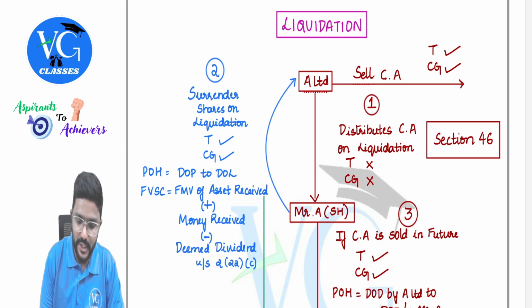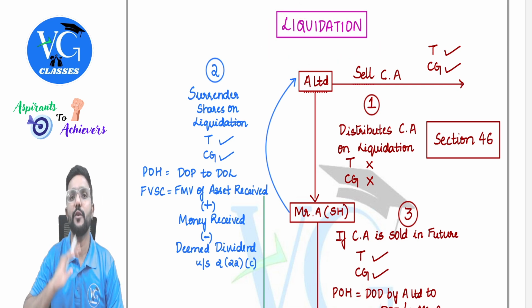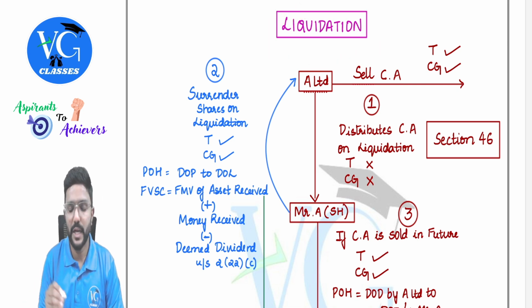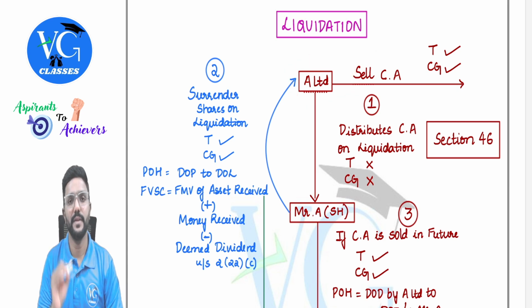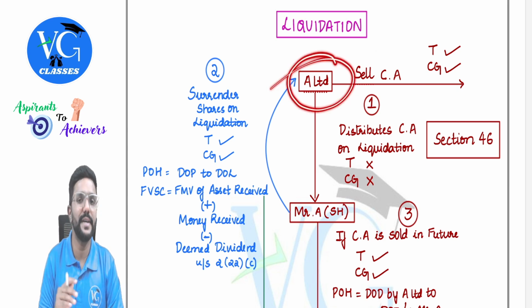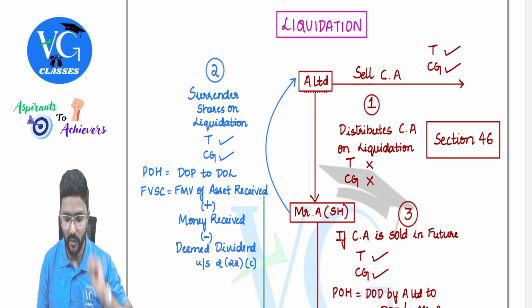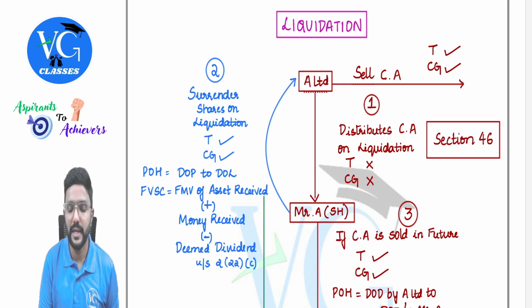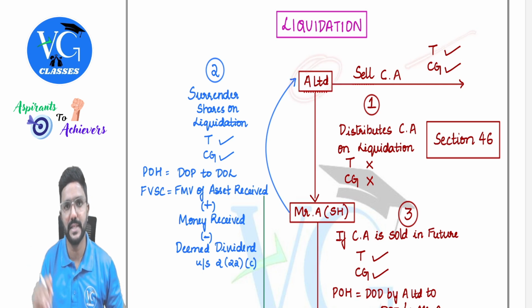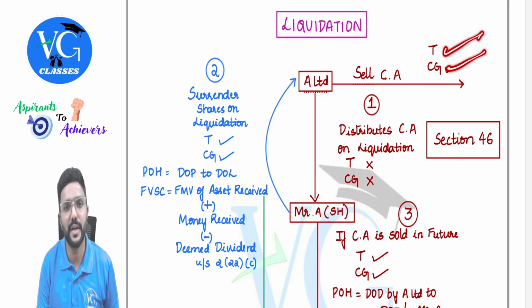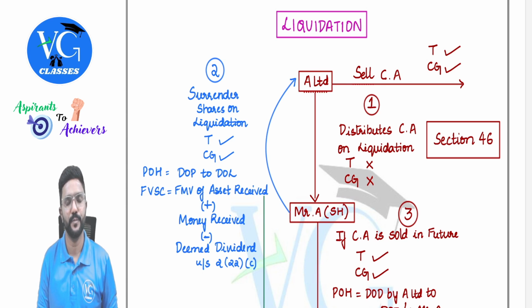First one, whenever there is a liquidation of a company, a liquidator will be appointed by the company. Assume there is A Limited which is going into liquidation, and Mr. A is a shareholder of A Limited. Now, if the liquidator of A Limited sells all the capital assets, is it a transfer? Should we compute capital gains? Yes, we need to.